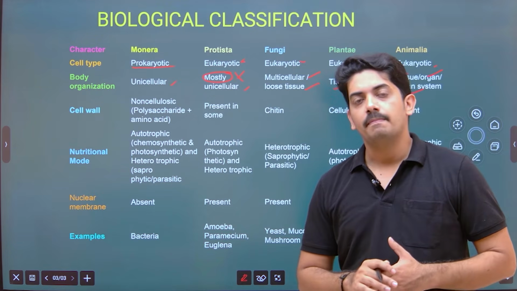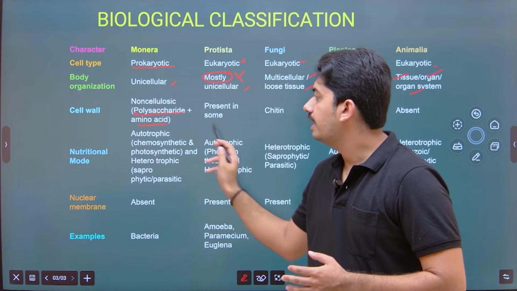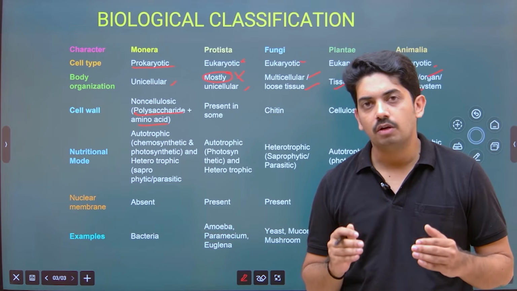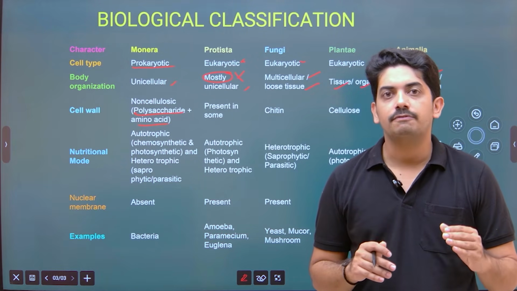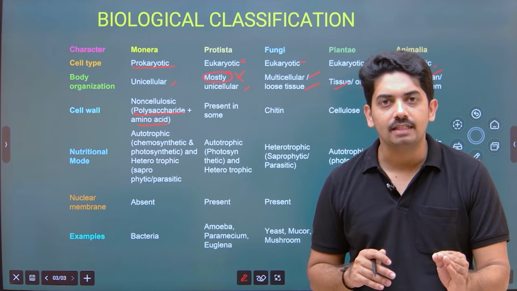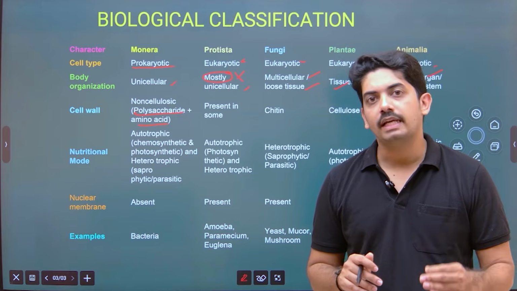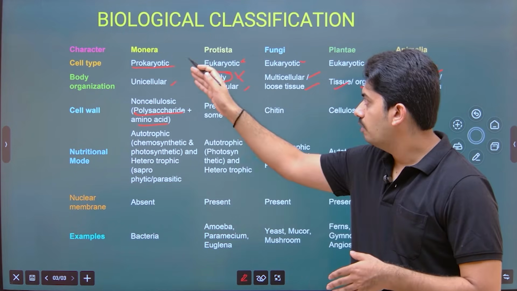In the Monera, they have polysaccharide plus amino acid. You know what is polysaccharide? It is a chain of sugars. Polysaccharide plus amino acid, that forms the peptidoglycan or murein. Please remember the name, peptidoglycan or murein, and that is present here in the case of Monera.